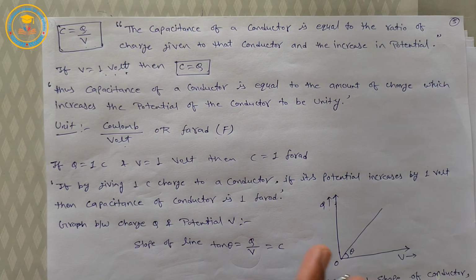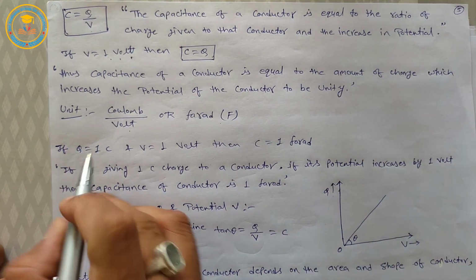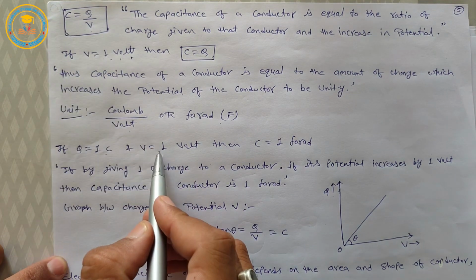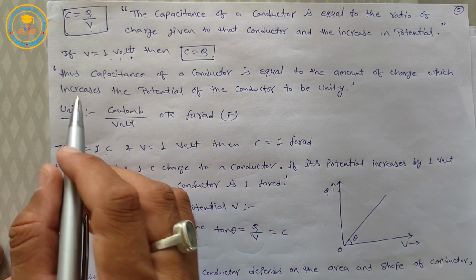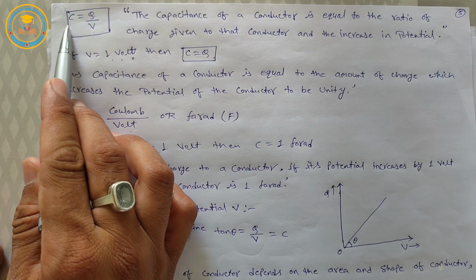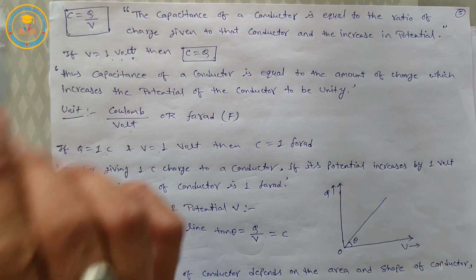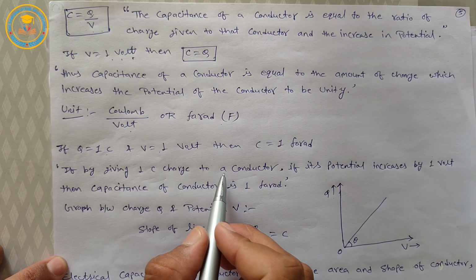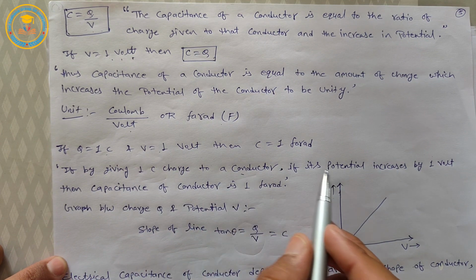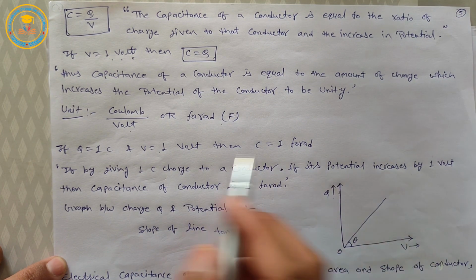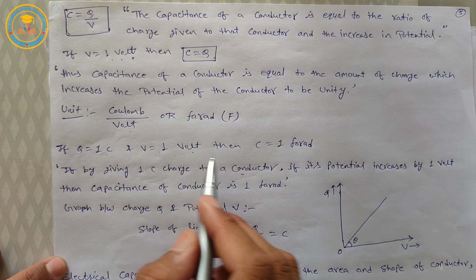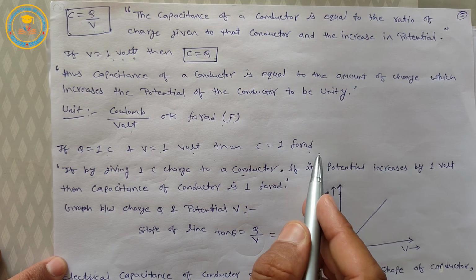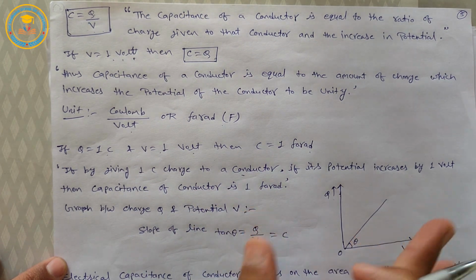Definition of 1 farad: if Q is equal to 1 coulomb and V is equal to 1 volt, then C is equal to 1 farad. So if by giving 1 coulomb charge to a conductor its potential increases by 1 volt, then the capacitance of the conductor is 1 farad.